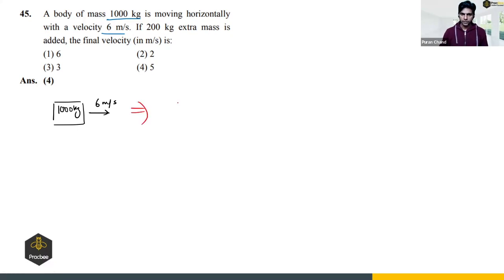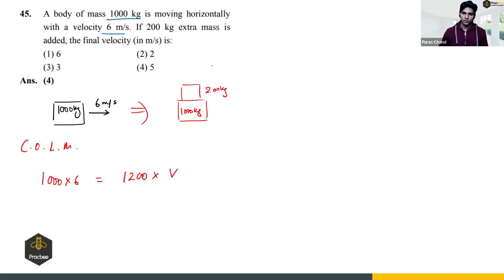So now what we have done is added 200 kilogram more on 1000 kilogram. Earlier the mass of the system was 1000 kilogram, now the mass has become 1200 kilogram. So if we apply conservation of linear momentum, we can say 1000 times 6 should be equal to 1200 times V.